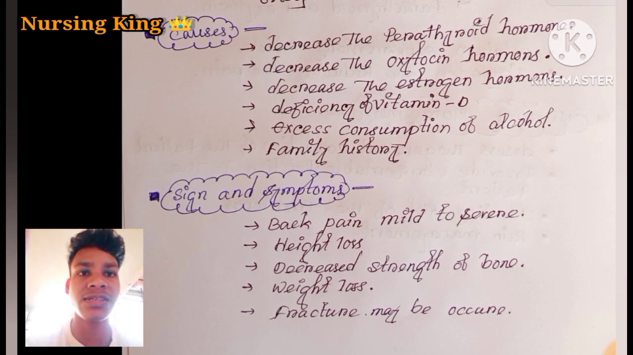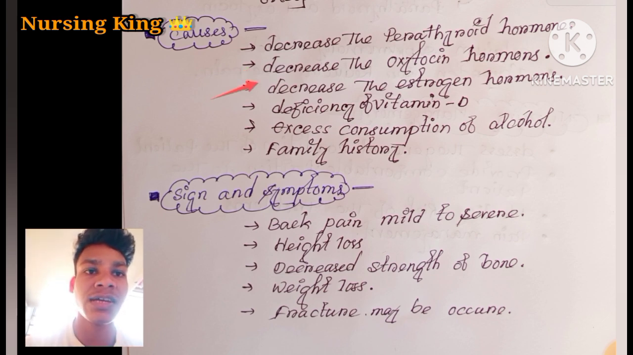The next cause is decreased oxytocin hormone. What is the function of this hormone? When there is a deficiency of calcium in the blood, the calcium stored in the bone is released into the blood to maintain the calcium level. That is the function of this hormone; its main function is to maintain the calcium level in the blood.